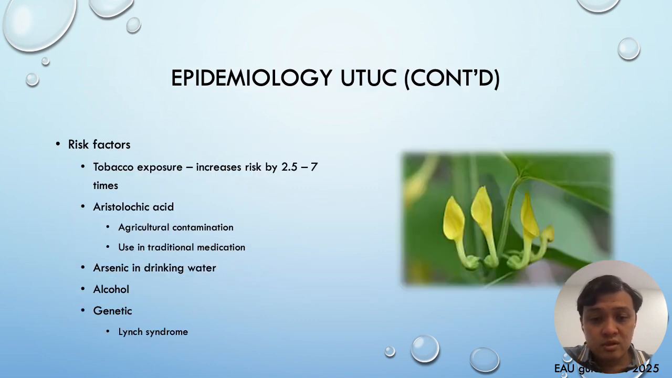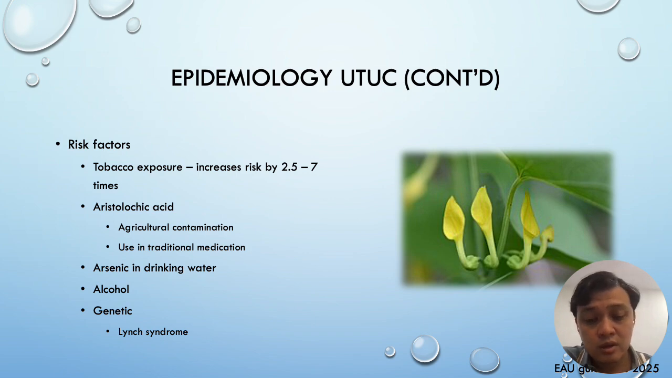Risk factors are the same as bladder. Also, tobacco exposure is very important. But the other famous thing for UTUC is aristolochic acid, which can be seen in one of the Aristolochia species as shown in the picture. This is quite interesting because it was first found in the Balkans due to agricultural contamination, where the seeds from this plant mixed with the wheat and hence were ingested by the people there, who then developed UTUC.